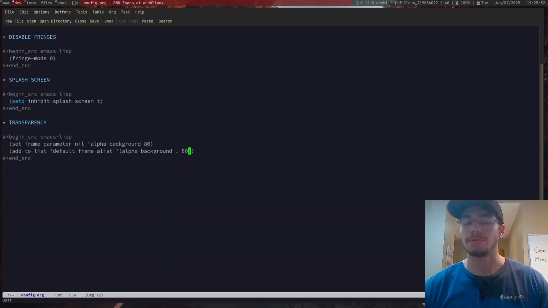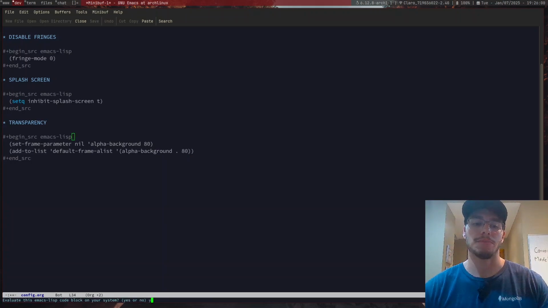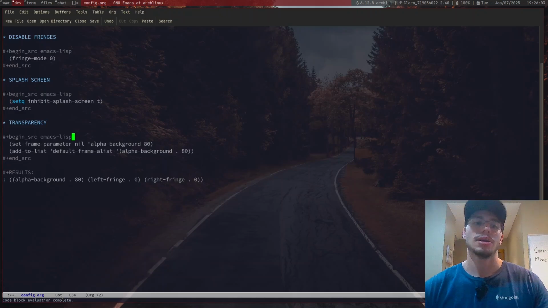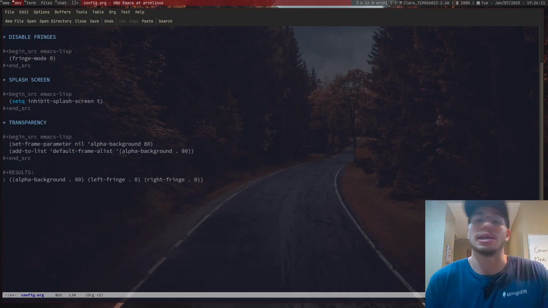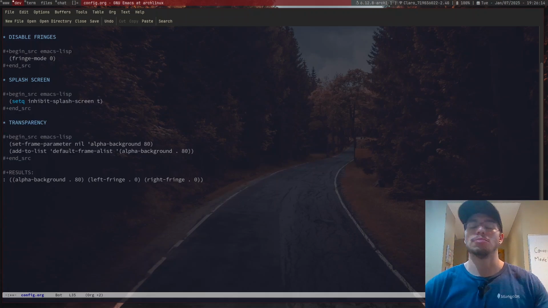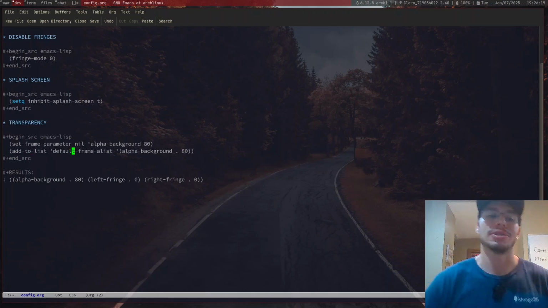Whoops, sorry, not that. What I was going to do now is show you something pretty cool. I can actually evaluate the command buffer now, and it will probably just do it. It will execute this inside of Emacs, because this is being evaluated as Lisp, and Emacs knows what to do with this. This is in the context of Emacs operating inside of itself. It's really cool. And then we have the results back here. And as you can see now, my transparent background actually works. Yay.